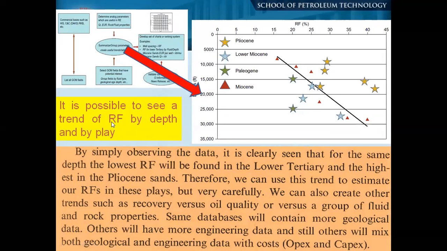It is possible to see a trend of recovery factor by depth and by play. If you just see here, we have different types of rocks in that analogous field: Pliocene, lower Miocene, Paleogene, and Miocene. By simply observing the data, it is clearly seen that for the same depth, the lowest recovery factor will be found in the lower Tertiary and the highest in the Pliocene trend. That means depending on the age of the rock, you are getting a lower recovery factor in some rocks, whereas sometimes you are getting the highest recovery. So we can use this trend to estimate our recovery factor in this place, but very carefully.